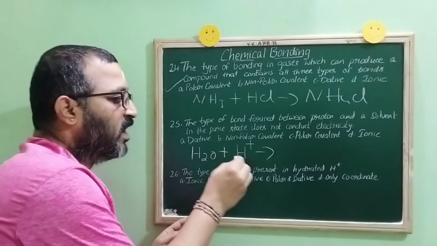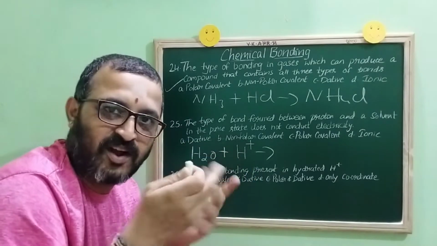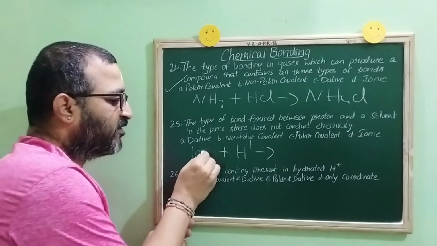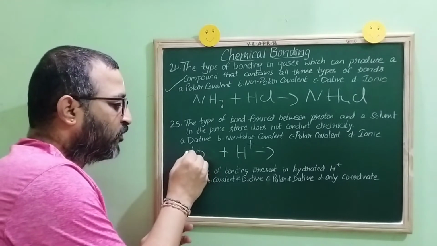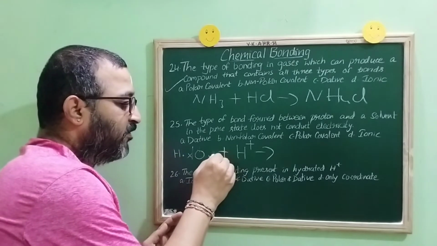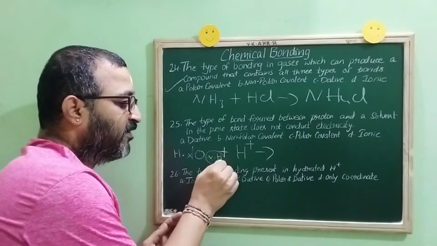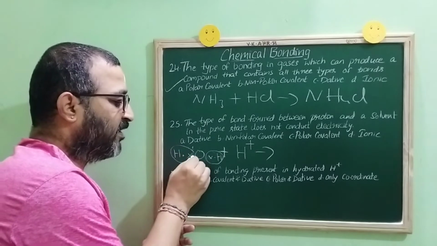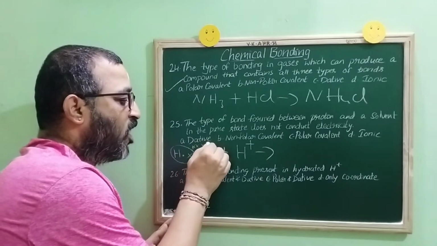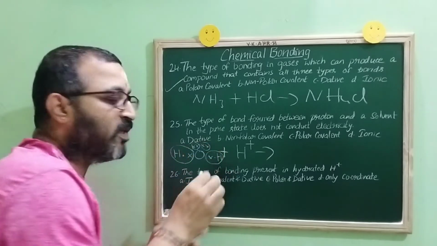Children, we all know that H plus does not have any electron. See, when we write the electronic configuration of oxygen, it is 2, 6. So one electron from hydrogen, one electron from the other hydrogen. So this hydrogen has attained duplet, and this hydrogen has attained duplet. Now, still, oxygen has 2 pairs of electrons which it is not using.